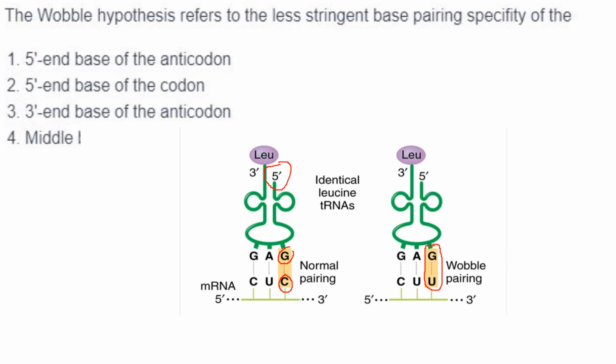The 5' end of the anticodon is pairing with the 3' end of the codon. 5' end base of codon, no. 3' end base of anticodon, no. Middle, no. So it is the 5' end base of anticodon that is pairing with the 3' base of the codon. That position is called the wobble position.